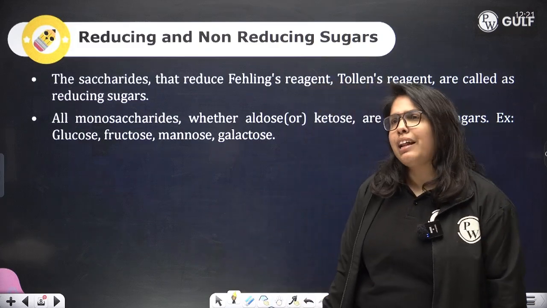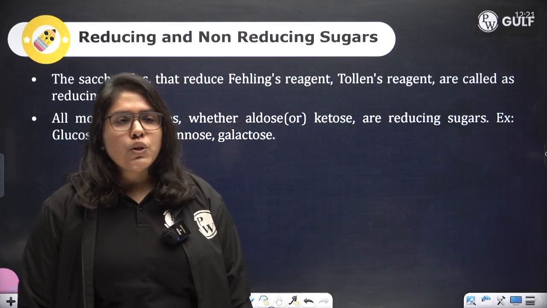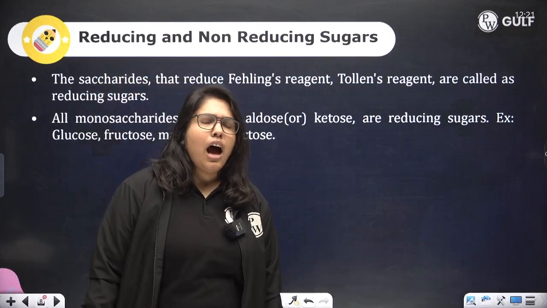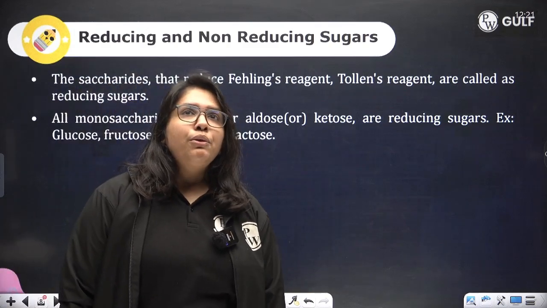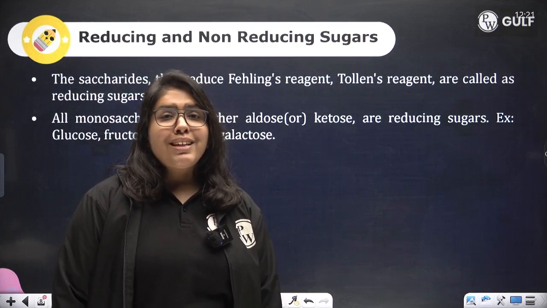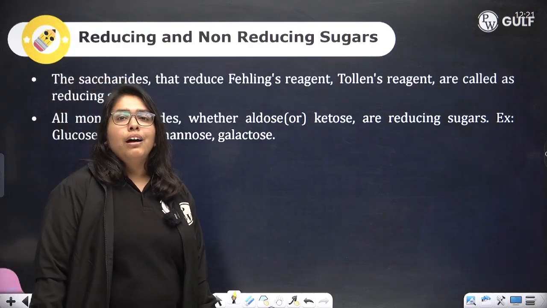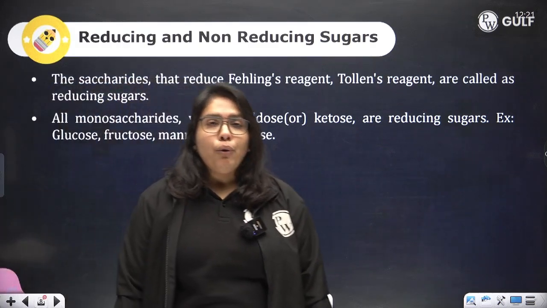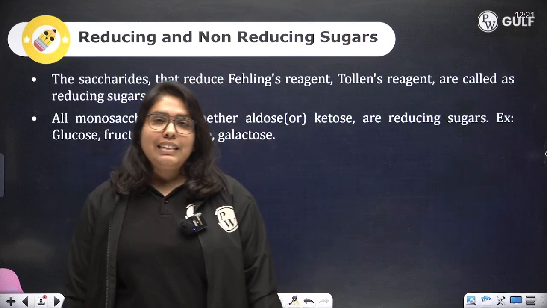Now, you will be wondering, ma'am, Tollens reagent and Fehling's reagent are reduced by aldoses, by aldehydes. Then how come fructose is able to reduce? Fructose is able to reduce because in basic medium, it tends to exist in equilibrium with mannose and glucose, and all of them are aldoses and they can reduce it. That is the reason why.